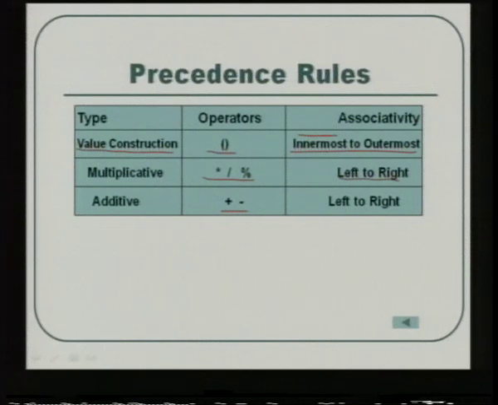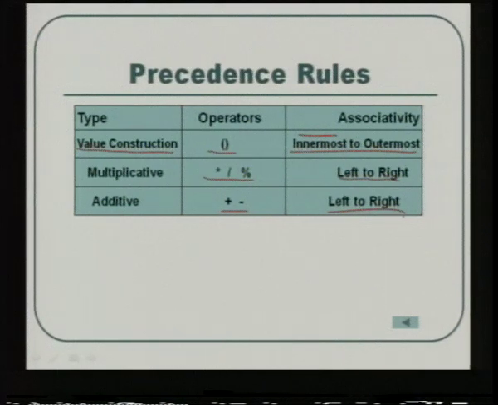Plus and minus have the lowest precedence compared to the other arithmetic operators. In one expression, if you are having multiplication and addition, first you have to execute multiplication, then only you should execute addition. If you have addition and subtraction in the same expression, then whichever operator comes leftmost is to be executed first, proceeding to the right. That is what is given in this associativity rule. If you memorize this, you will be able to identify how an expression is evaluated or executed by the C++ compiler. Next we move to the assignment operators.